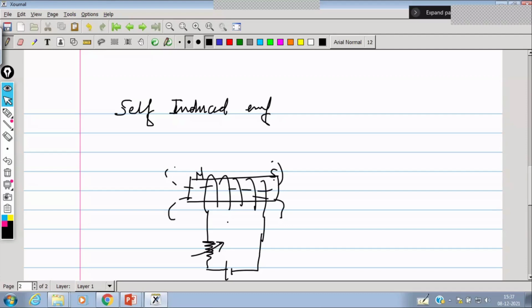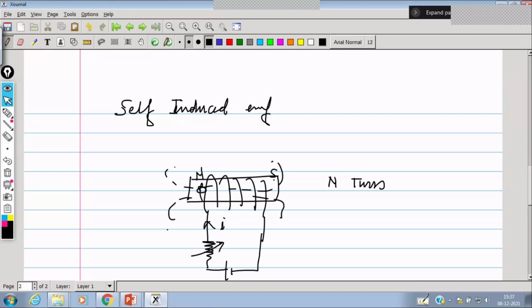So here we can consider N turns. When the current flows through it, the flux will be produced by its own current.